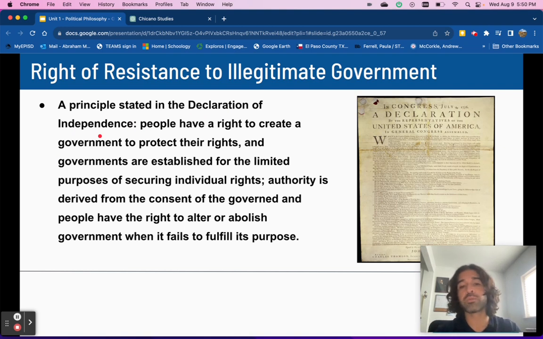Authority is derived from the consent of the governed, and people have the right, this is the important part, to alter or abolish government when it fails to fulfill its purpose. So people have the right to change, alter, or abolish, get rid of any government that is not protecting them. And that's all it means.